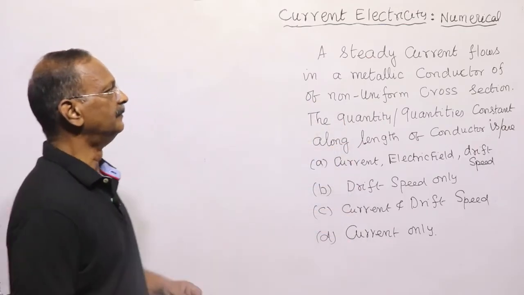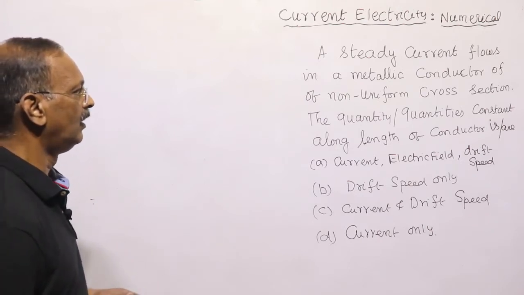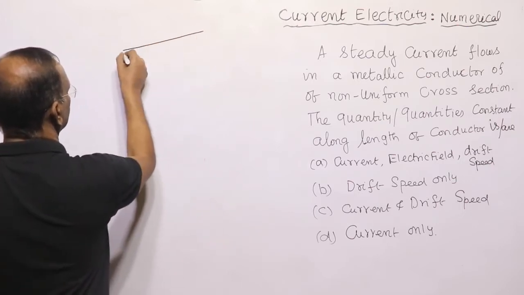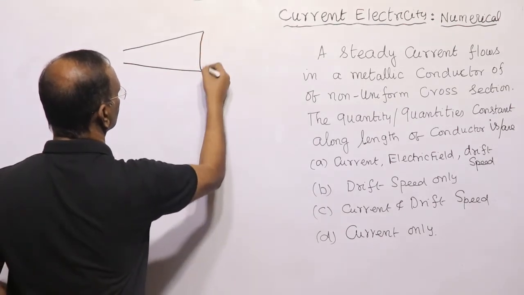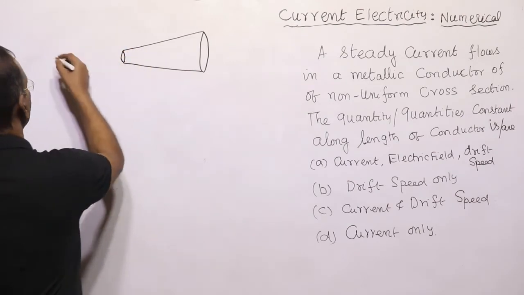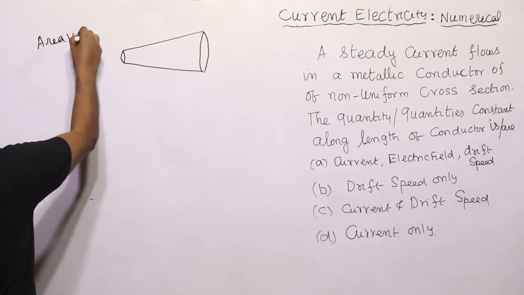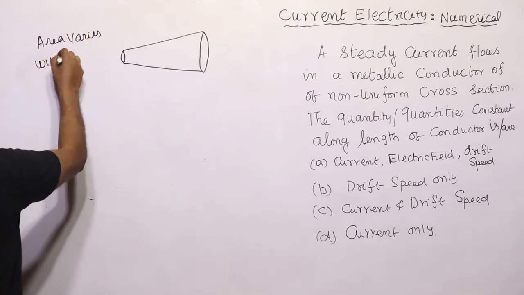In this numerical, a steady current is flowing in a metallic conductor of non-uniform cross section. It means this is the conductor, it is of non-uniform cross section. It means the area varies with length.